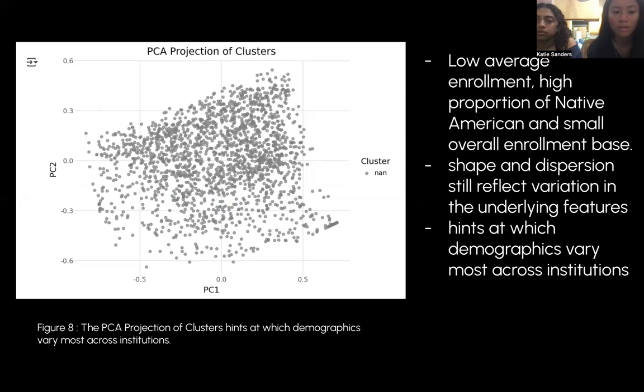shows a dense spread of points, and it lacks grouping information to draw clear conclusions. However, the shape and dispersion still reflect variation in the underlying features used and hint at demographics varying across most institutions. Overall, these PCA-based graphs don't directly tell us which demographic predicts enrollment, but they help us visualize how institutions group based on demographics, which in turn allows us to infer which demographic profiles are commonly associated with higher or lower total enrollment sizes.